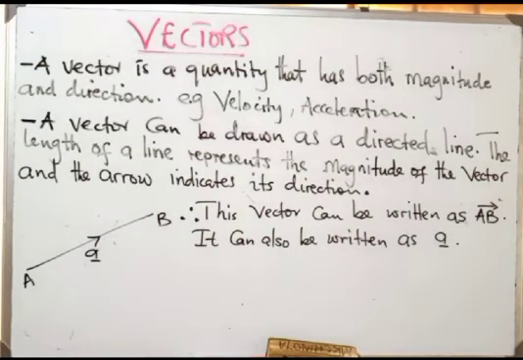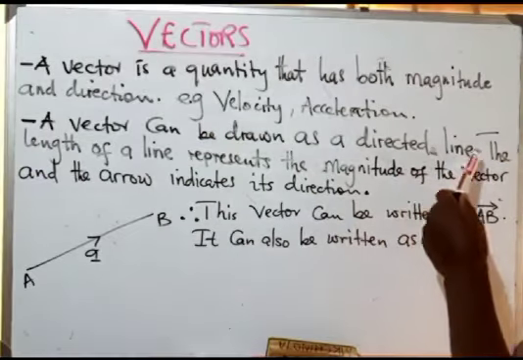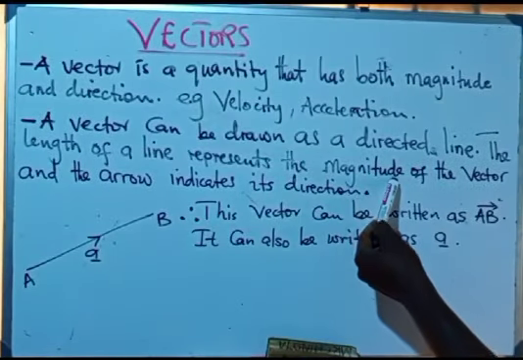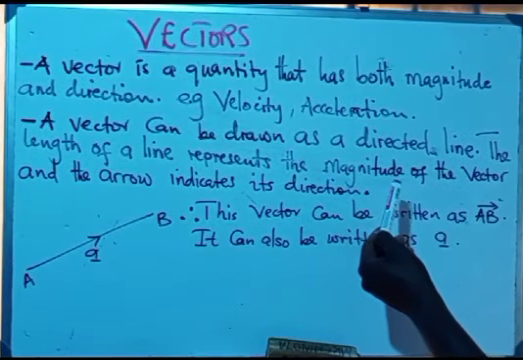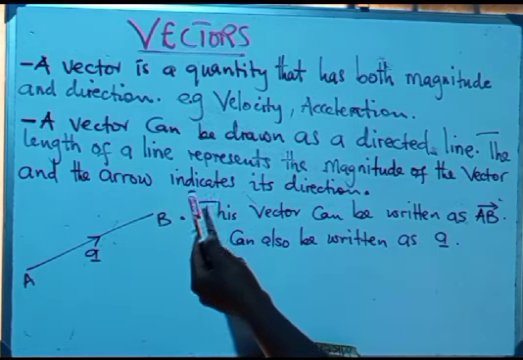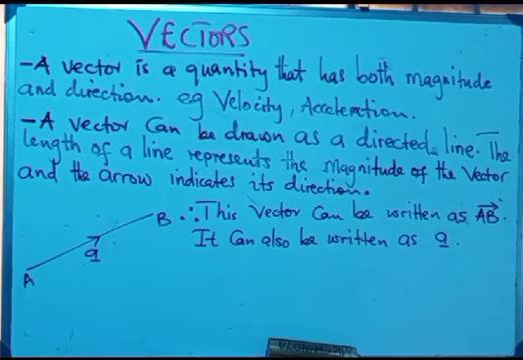Then the other point is that a vector can be drawn as a directed line. This is what we have here. Then the length of a line represents the magnitude of a vector, and the arrow indicates its direction, where it is going. Okay, that is what we have.